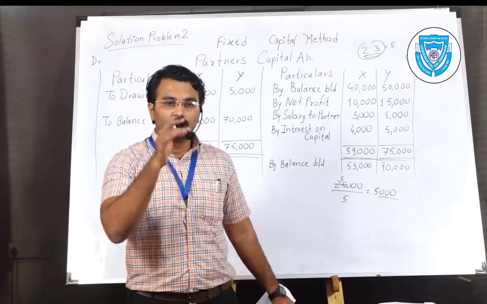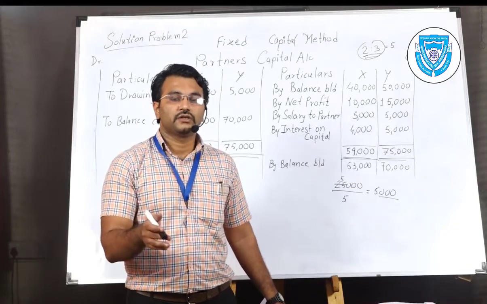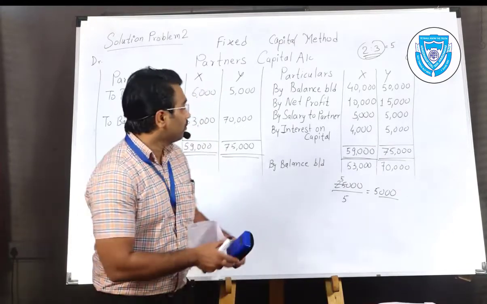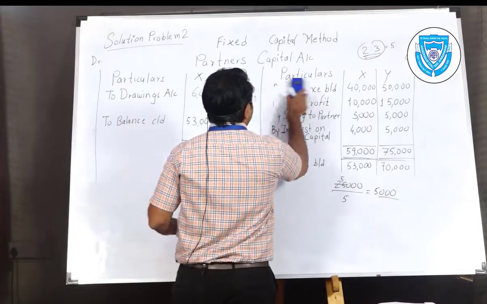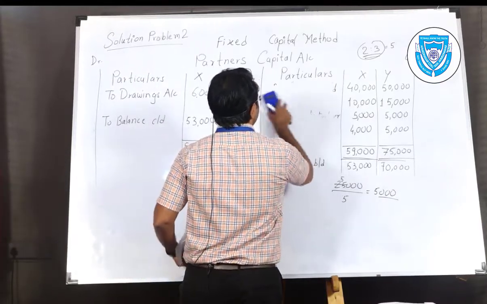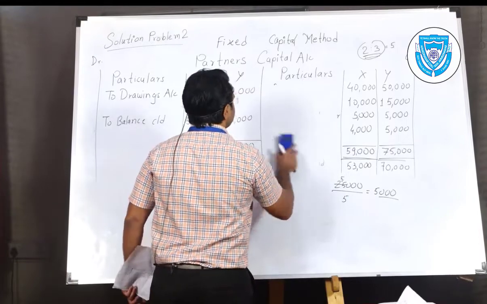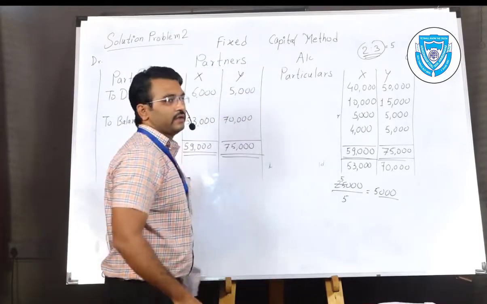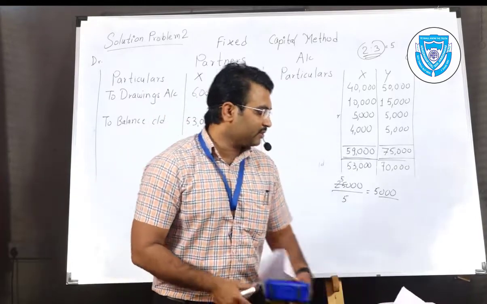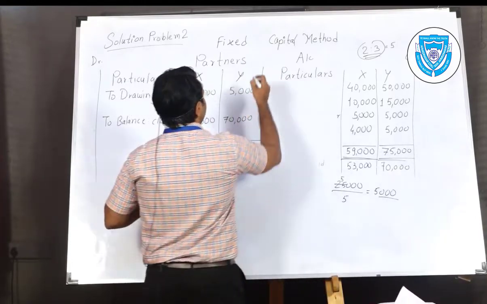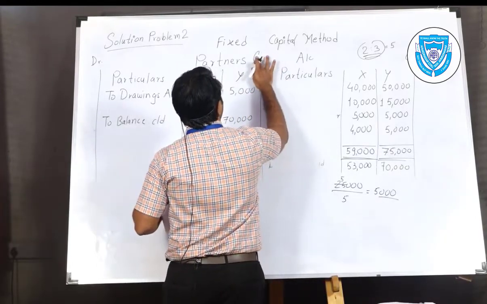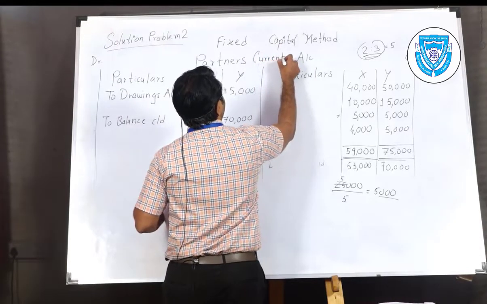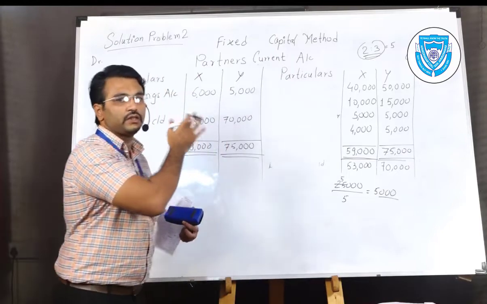In the current account, all postings except the additional capital you are going to make. So you are going to make that account first, because that is the new thing for you. Then we will prepare the capital account. The capital account is a similar one, but it is having fewer postings. That's why I am taking the current account first.